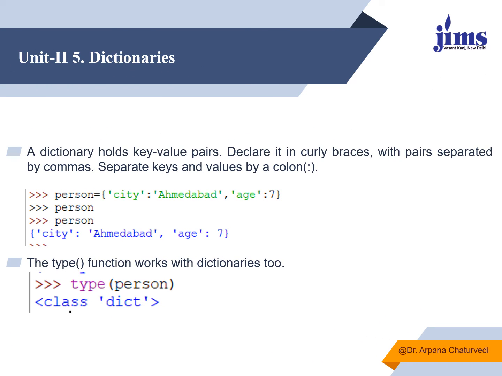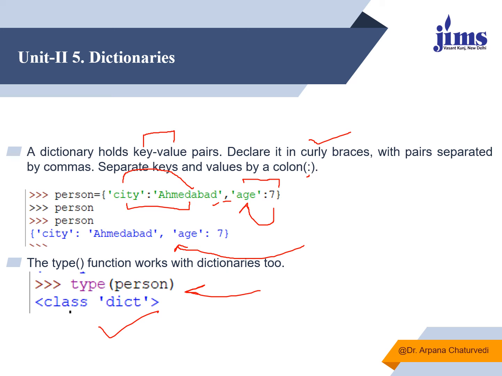Now we come to dictionary. Dictionary is basically a data type which holds the values in key value pair form. It is always declared within curly brackets. All the pairs are separated by comma, whereas key value pairs have a separator as colon. If I say city colon Ahmedabad, it means the value of city is Ahmedabad. If I say age colon 7, it means the value of age is 7. So when I say person, it will display the output in this way. And if you want to check the data type, we write type person, it will say dict. Dict means it is a dictionary type of data type.